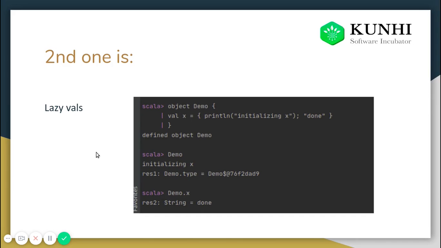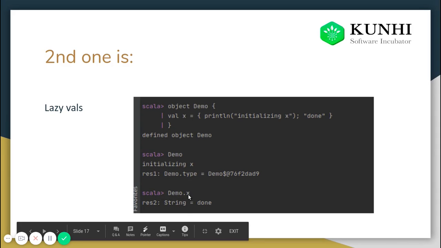So it is printing initializing x, and it is storing done into x. Whenever we call demo.x, it will show us that it has the string done.